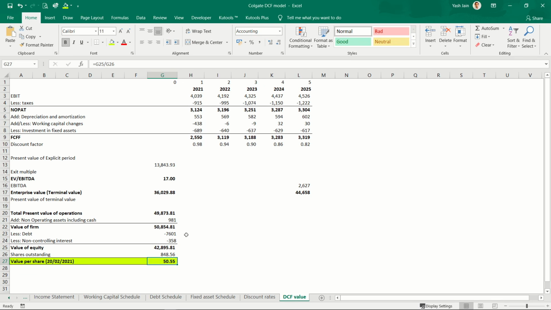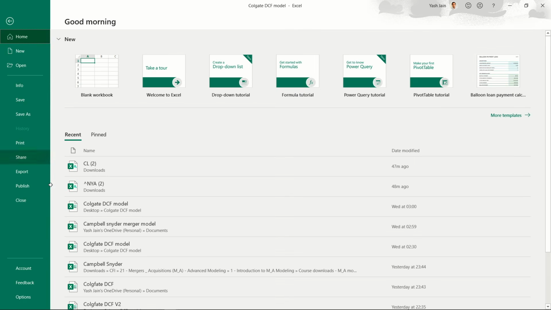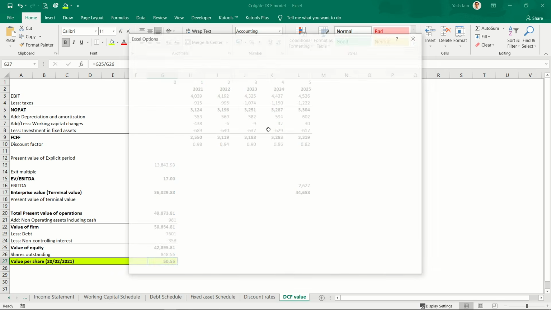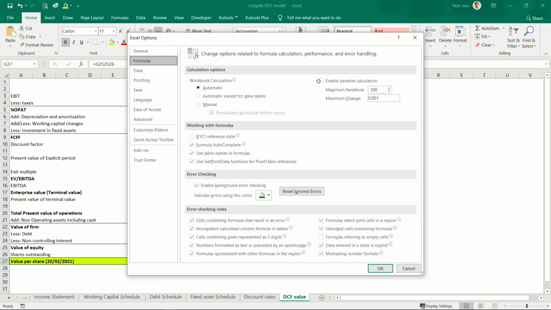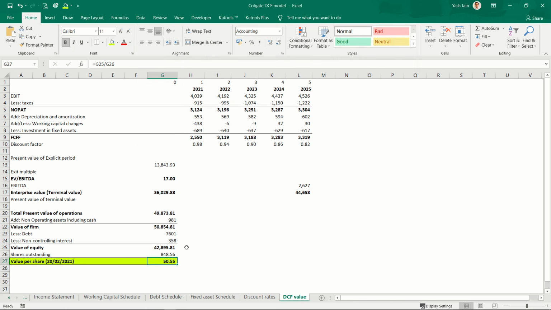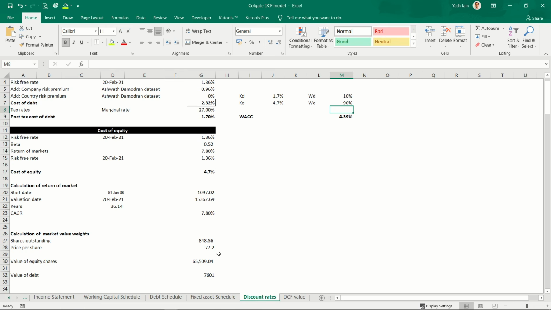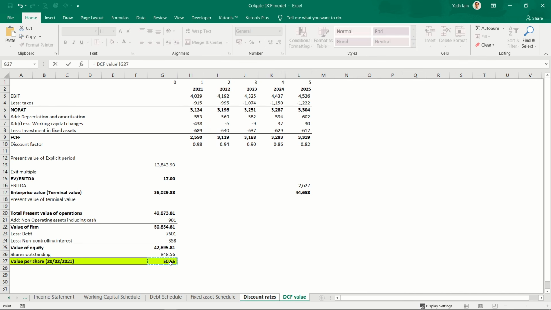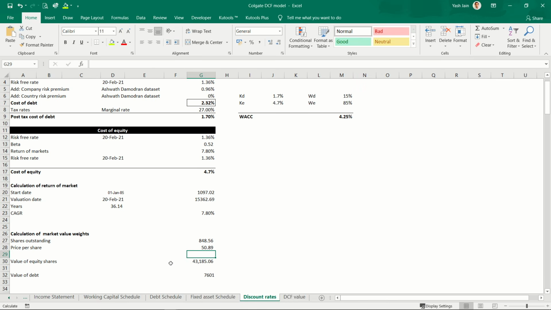But don't be so quick in judging this calculation. First go to files, go to options, in this go to formulas, and then click enable iterative calculation and click on OK. Now go to this sheet, go to price per share, write equals to and link it with this DCF value and click OK.